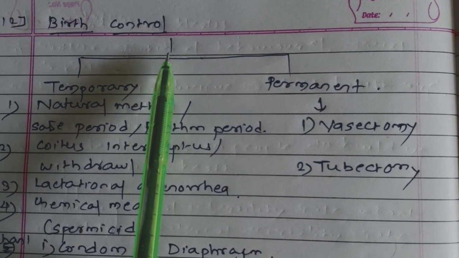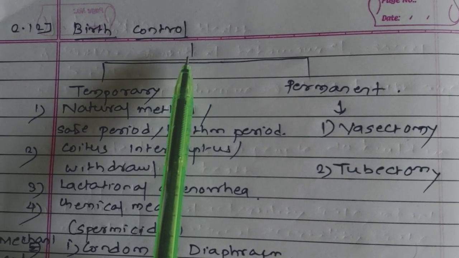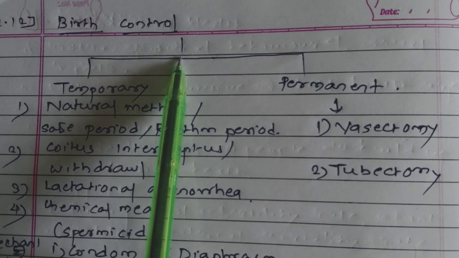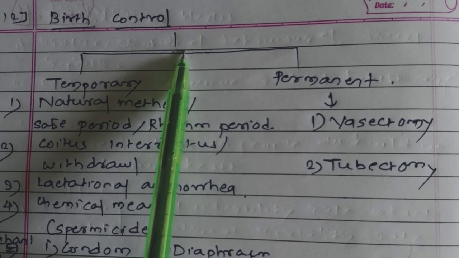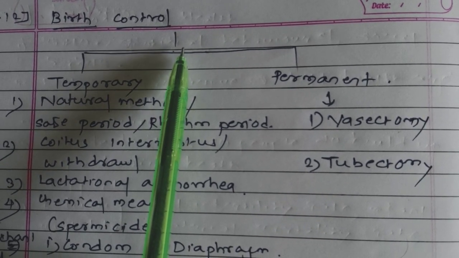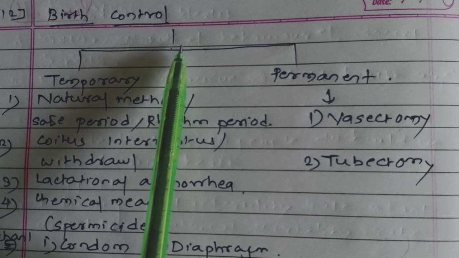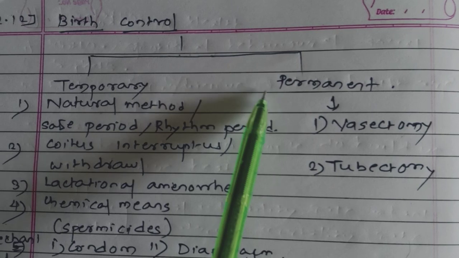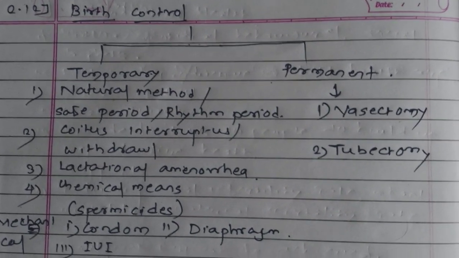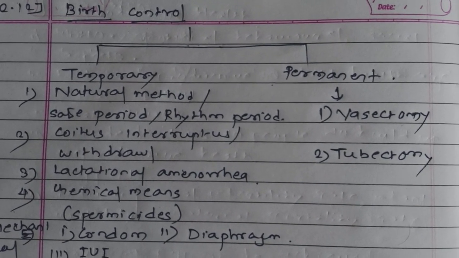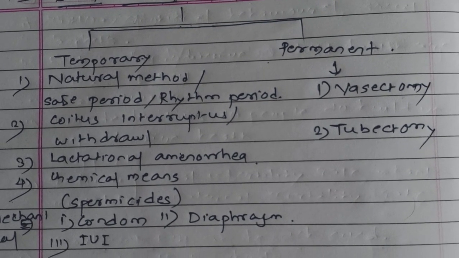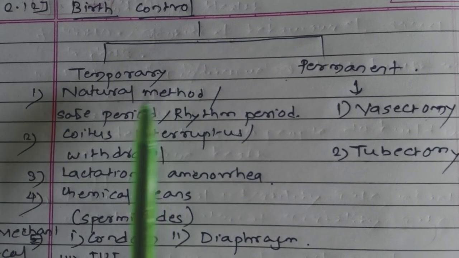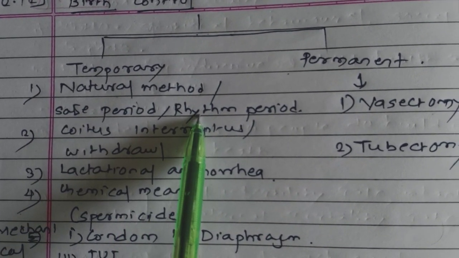Here such contraceptive methods are used to prevent unwanted pregnancy, म्हणजे नको असलेली गर्भधारणा टाळली जाते. So there are two methods which are used as contraceptive methods. These are temporary methods and permanent methods. First we study the temporary methods. In temporary methods there are different types. First one, natural method or safe period or rhythm method.